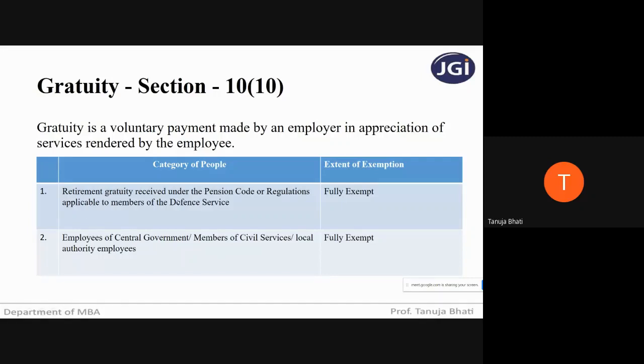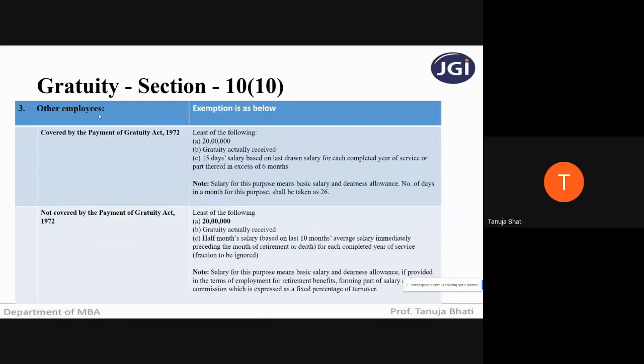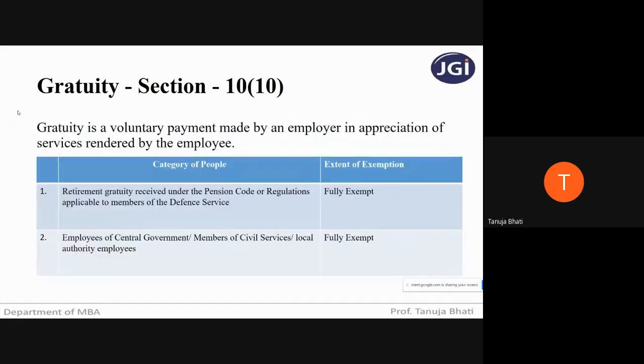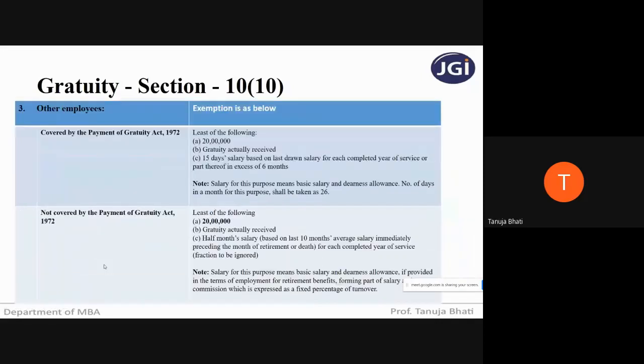So number one, if it is received by members of defense service, fully exempt. If it is received by the employees of central government, members of civil service, local authorities, it is again fully exempt. Then for whom it is partially exempt, let us see. Other employees. Now when it is other employees, what do you mean by other employees? Employees which are not covered in these two. If it is some employee which is not covered in these two, then there is a limit for exemption.